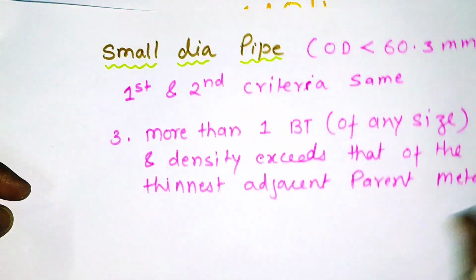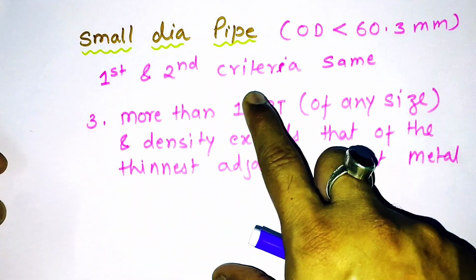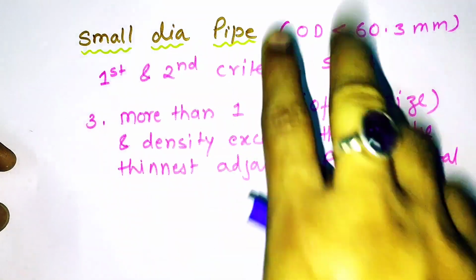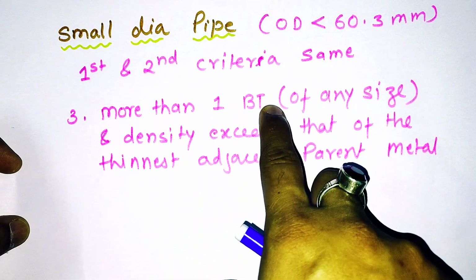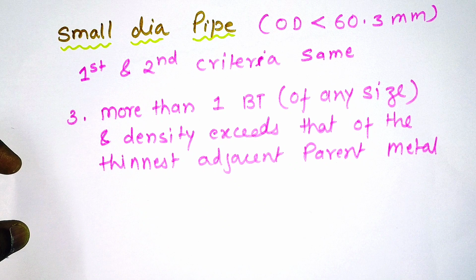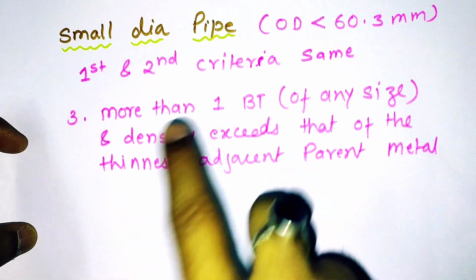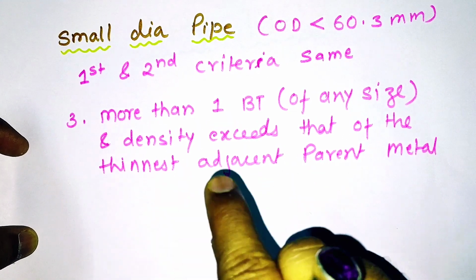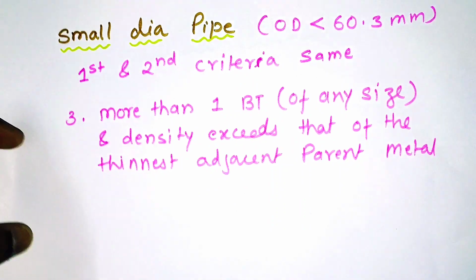For small dia pipe, the first two criteria are similar to those of large dia pipe. The third one is more than one burn through of any size and density exceeding that of the thinnest adjacent parent material, we'll reject that. Means if it is a small dia pipe and there is more than one burn through, we'll straight away reject that.